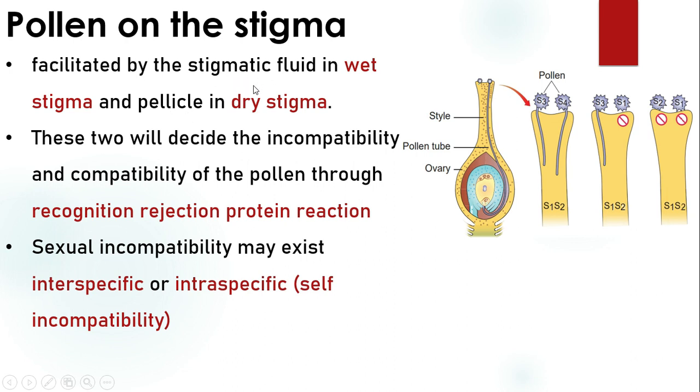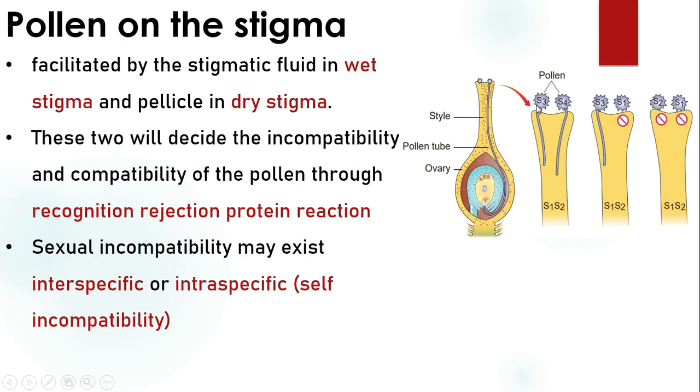This too will facilitate pollen germination, and these two also decide the compatibility and incompatibility of pollen through the recognition-rejection protein reaction. So wet stigma and dry stigma decide the compatible or incompatible nature of pollen to the stigma.